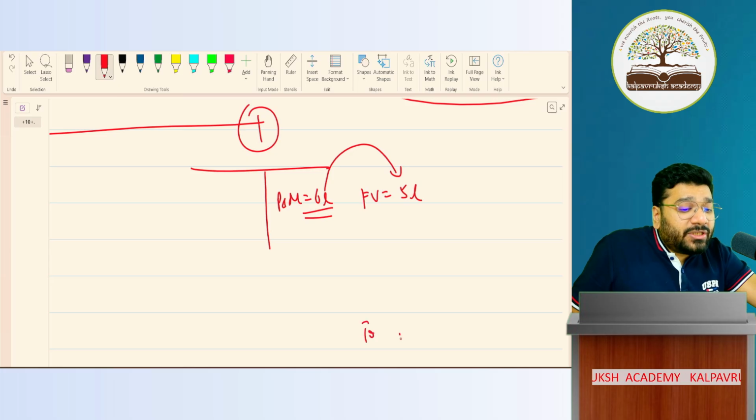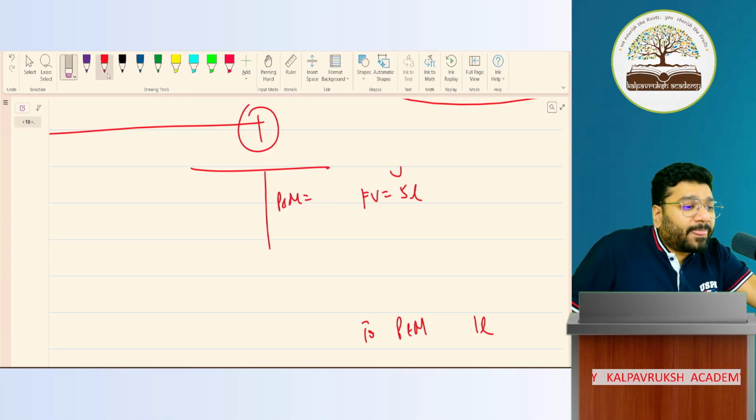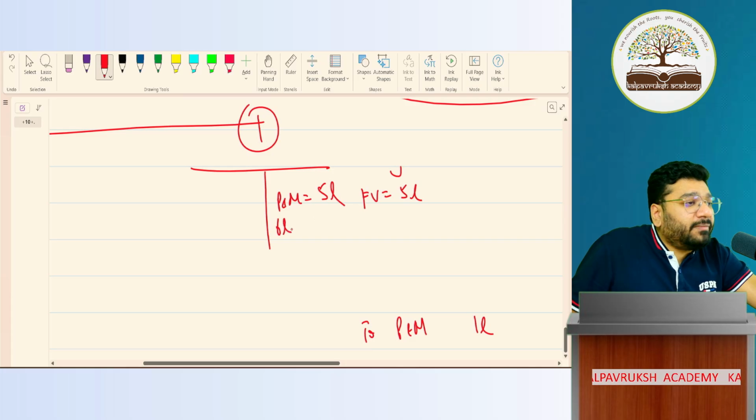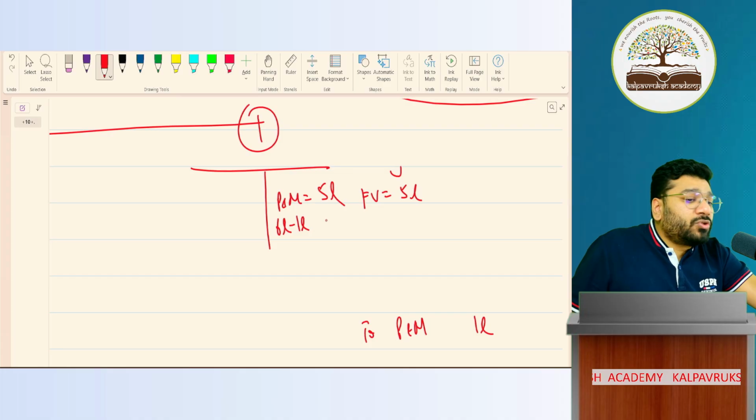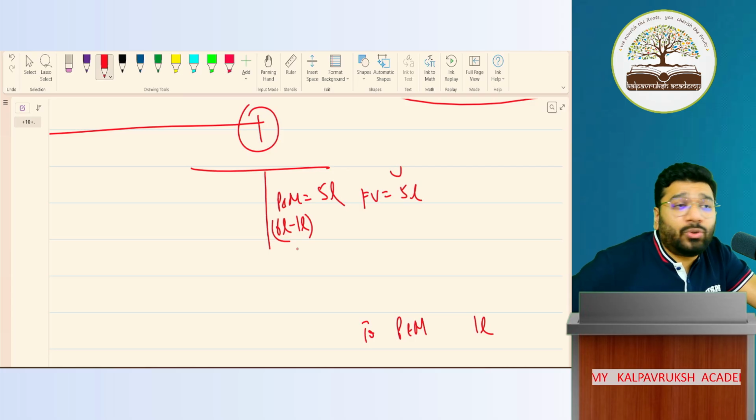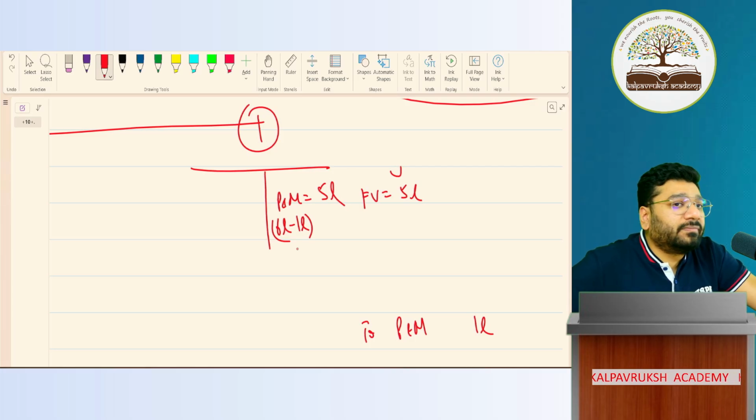So credit plant and machinery 1 lakh rupees, and automatically the value of the plant and machinery in my books will become 5 lakh, because 6 lakh was already there. Credit plant and machinery 1 lakh means minus 1 lakh. So what is my total now? 5 lakh rupees. Now the question is, what should I debit? This 1 lakh is a loss for me.